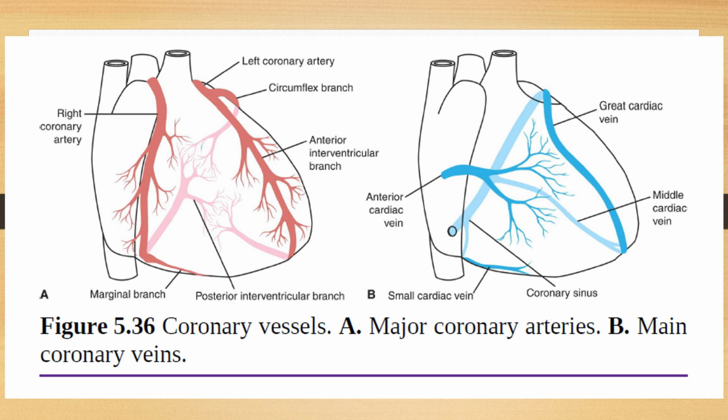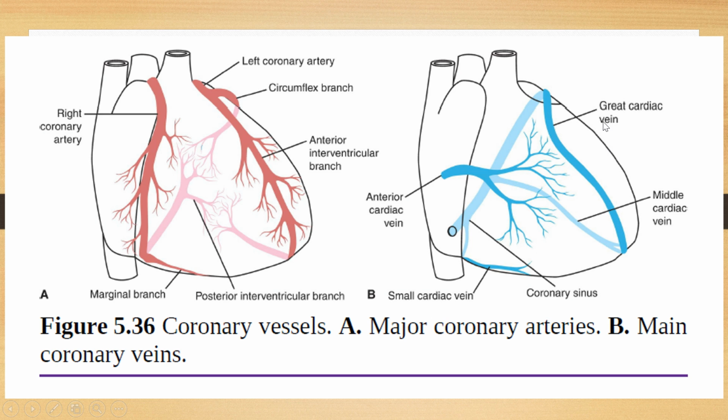So what you have to learn in the venous drainage of the heart is that there is one main dilated vein, present in the coronary sulcus or the atrioventricular groove, which is prominent most commonly on the posterior side. There are three main veins which open in the coronary sinus: the great cardiac vein, the middle cardiac vein, and the small cardiac vein.